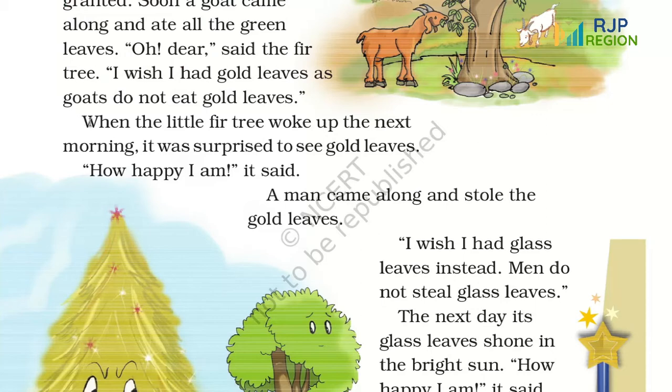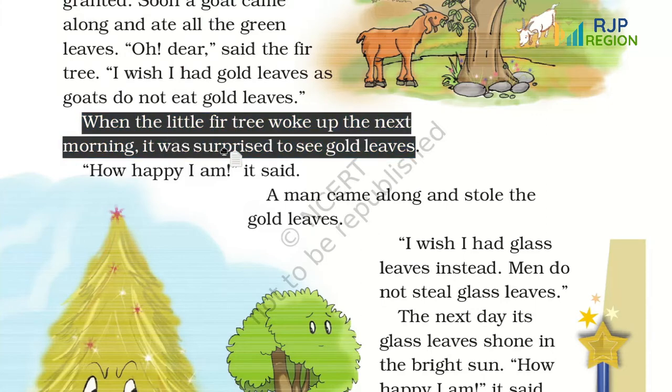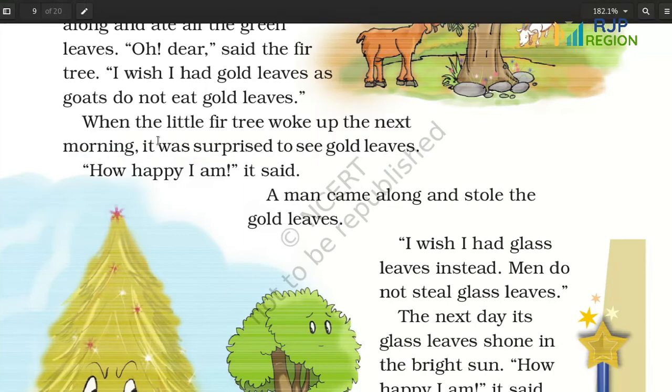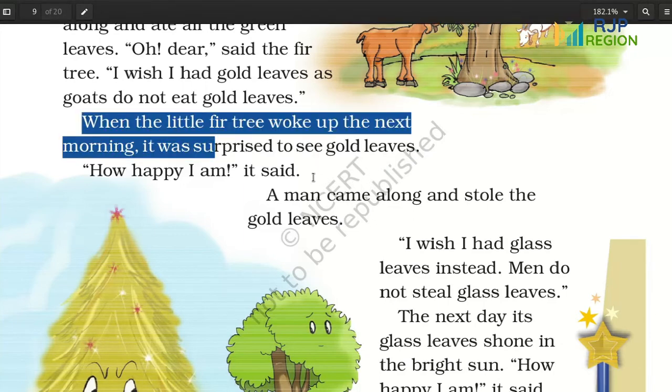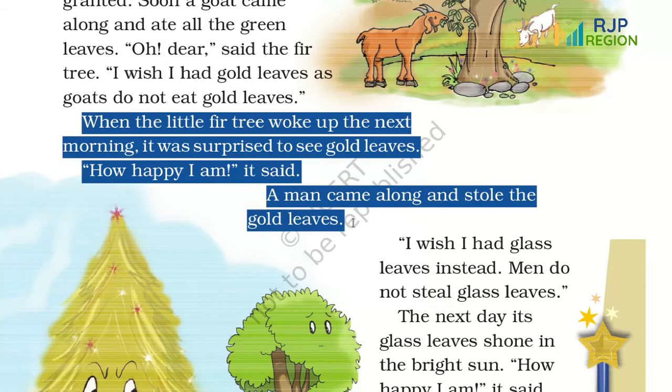When the little fir tree woke up the next morning, it was surprised to see gold leaves. How happy I am, it said. A man came along and stole the gold leaves. So now the second wish of the fir tree was to have gold leaves. This was also fulfilled by the magic tricks, and the tree became very happy with gold leaves.